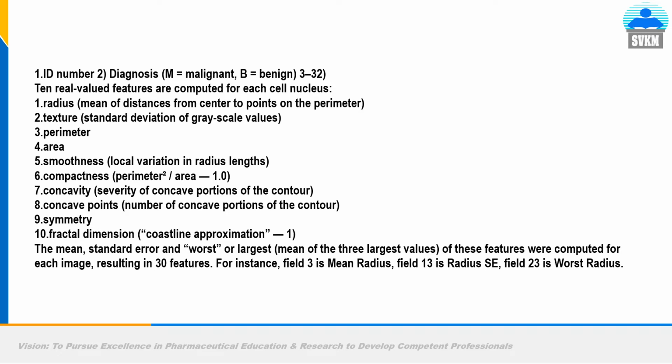Radius of the tissues, texture, perimeter, area, smoothness, compactness, concavity, concave points, symmetry, fractal dimension, the mean, standard error, and worst or largest mean of the three largest values. So you may see a lot of input features are there. They all are independent features, and these features will decide the output or y or label or dependent feature.